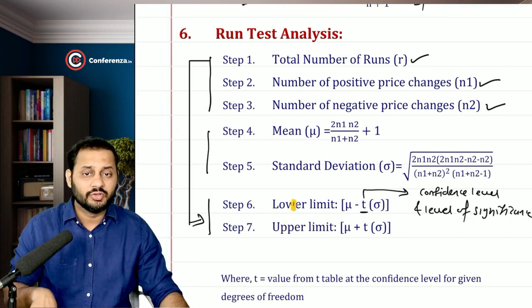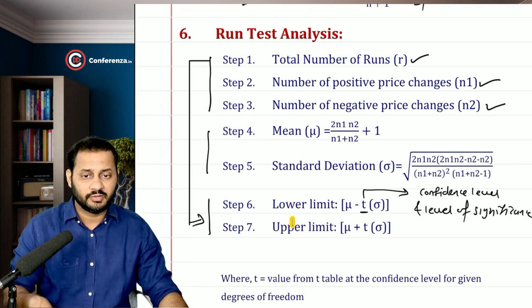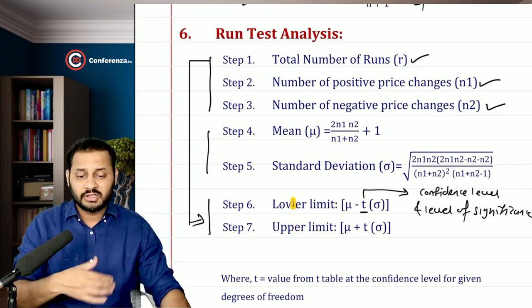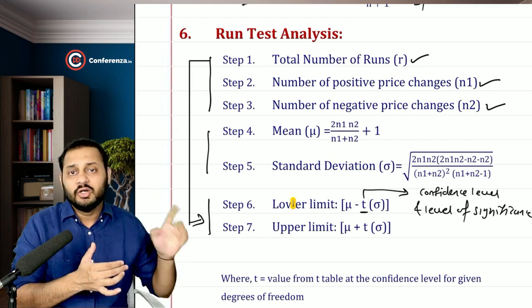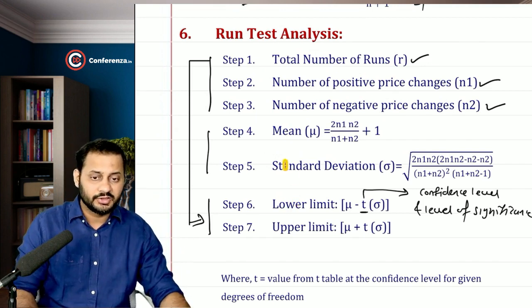But if this number of runs goes beyond these limits, or we can say if it does not come in between the 6th and 7th step, then we will say that the current prices are dependent on the old prices, and that is very bad for the market. No one is going to trade then.